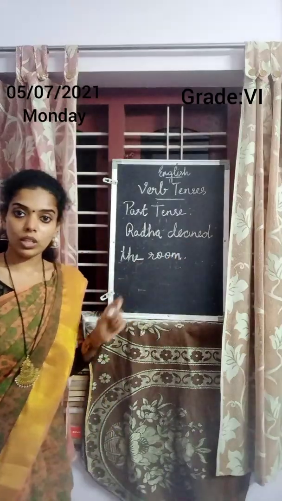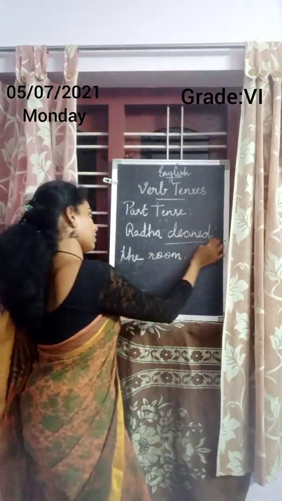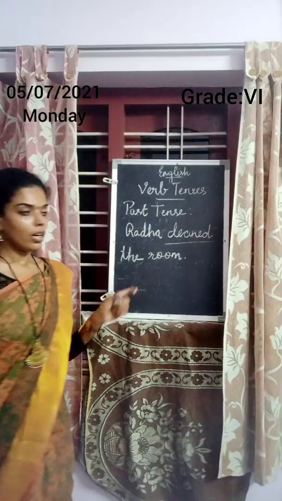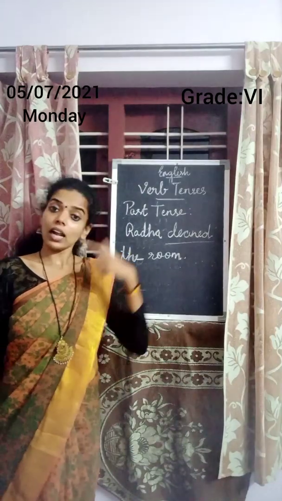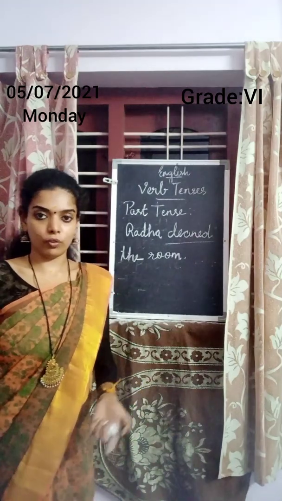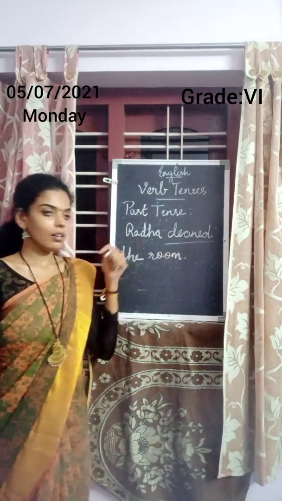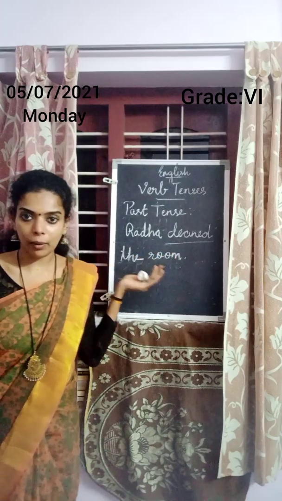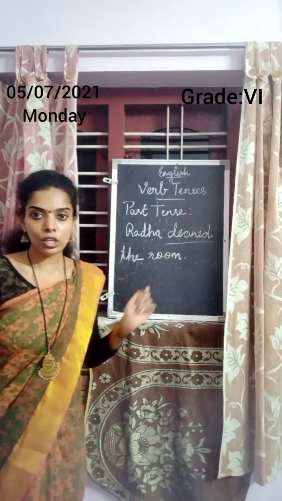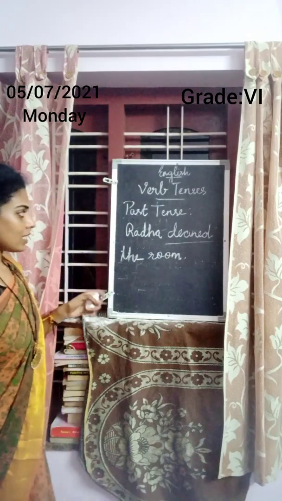So here what's the verb? Yes, clean. Clean is the verb. So this sentence is already a completed sentence. Radha had already cleaned the room before. Okay. So this is the example for past tense. It is a completed action. Radha already cleaned the room.